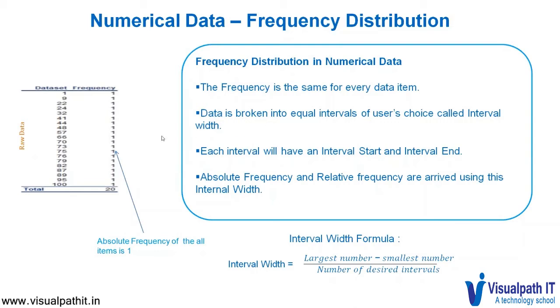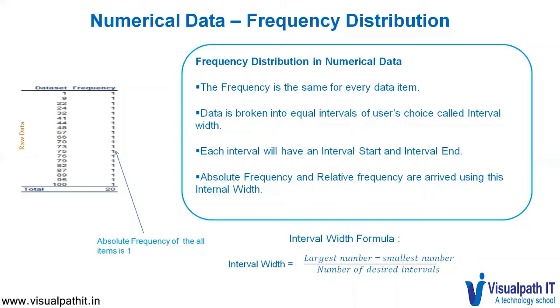In this case, the data is broken into equal intervals of the user's choice, called interval width. If we want to break it into 5 intervals, we have to break this into 5 different ranges. Each interval or range will have an interval start and interval end.